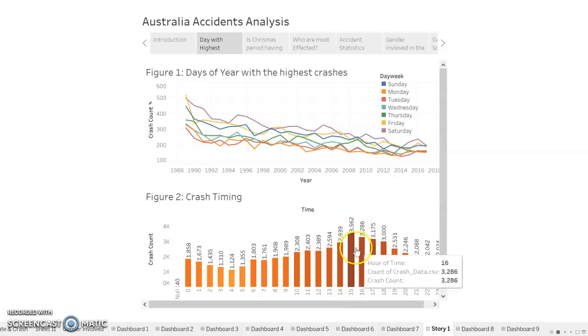So the hour of the day where we get the most crashes is 3 p.m. in Australia, based on the data that we collected.